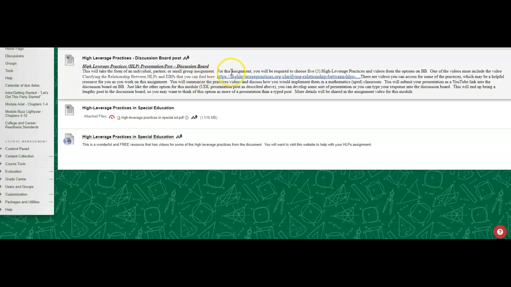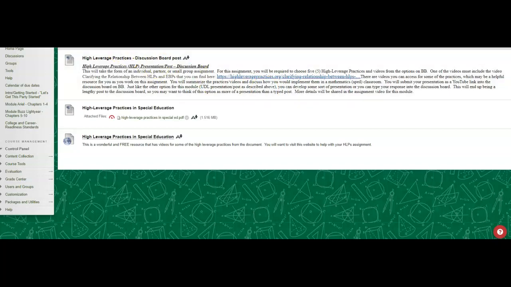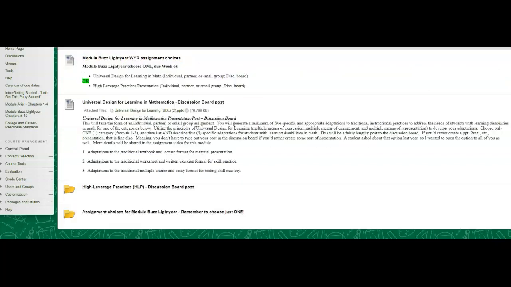Okay, so that will be one of your videos, right? If you choose this option, here's one of your practices, and then your other 4 will come from here. Okay, so again, it can end up being a presentation, it can end up being a typed post, whatever you want. It can be Screencast-O-Matic, whatever works for you, okay? So those are your options.